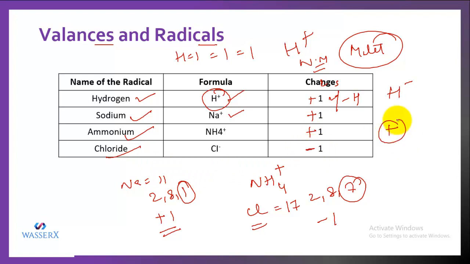This plus indicates that, if we are talking about the elements, just the elements, not the radicals, then this plus specifies that the element has a tendency to lose electrons. And if there is a negative charge, that specifies that the atom possesses the tendency to gain electrons.